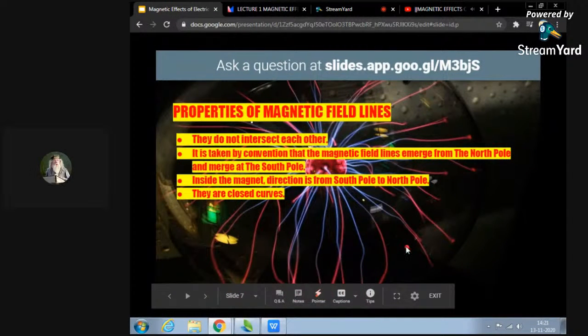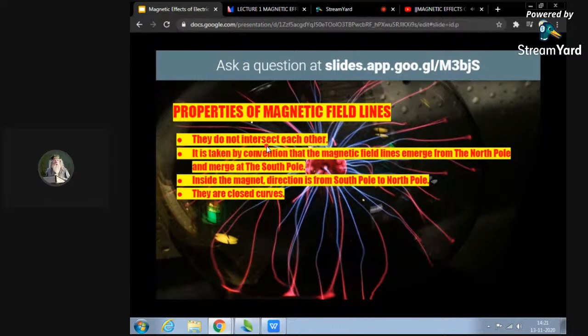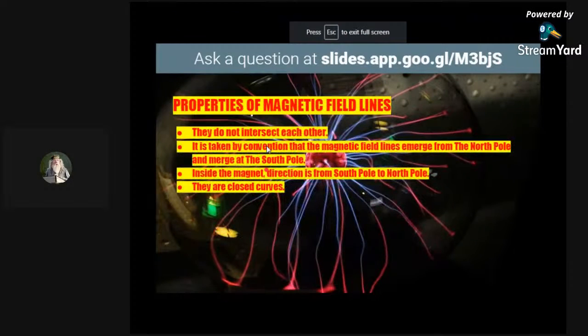So now I hope you can see again. They cannot intersect each other because the properties of the magnetic field line are different from those of others. Due to this reason they cannot intersect each other. As I told, they have to point into different directions.